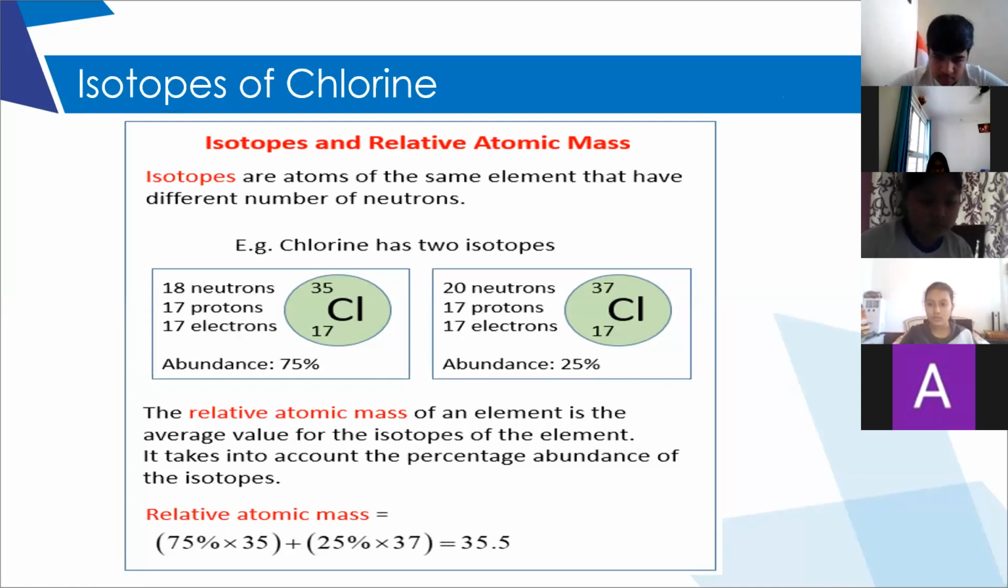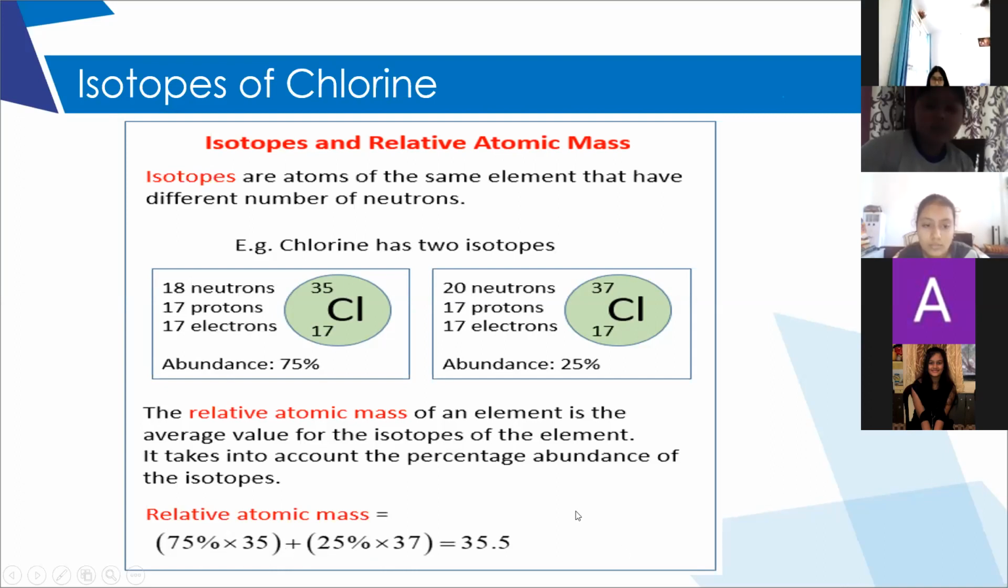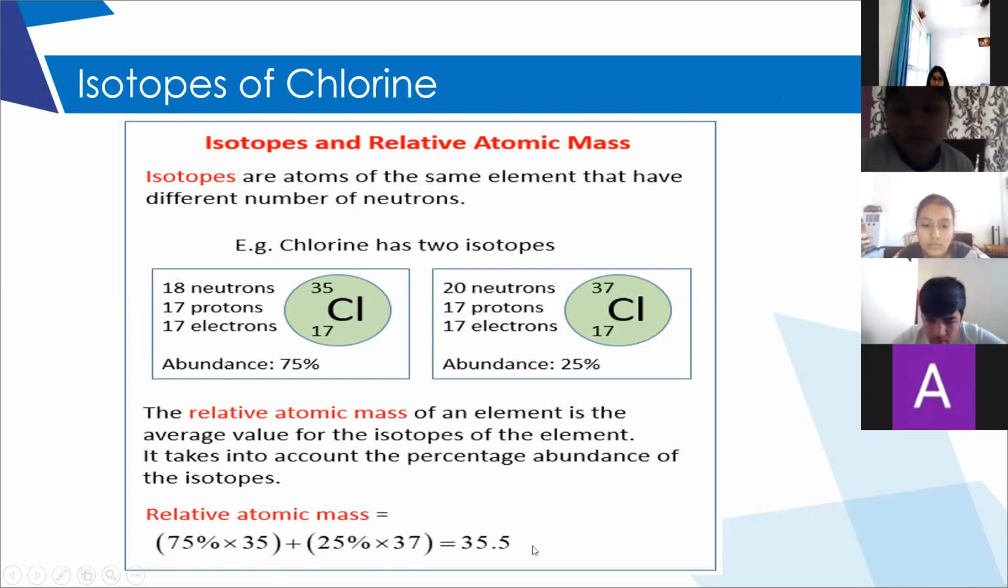Taking into consideration their abundance, the relative atomic mass of chlorine will be 75% chlorine-35, so 75 upon 100 into 35, plus 25% of chlorine-37. 25% means 25 upon 100 into 37. When we take the average of these two, we will get the atomic mass as 35.5.